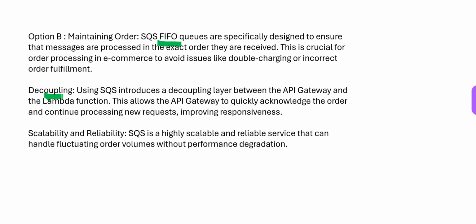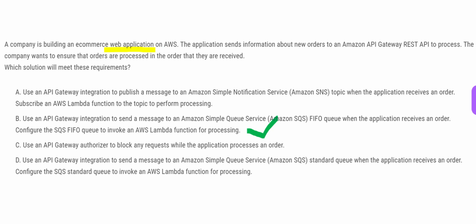Decoupling means the producer is sending data and the consumer can consume at the same time, or if you decouple, the data will be in the queue. The consumer can consume when they want. That is decoupling. And this solution is highly scalable and reliable. So A, C, and D are wrong in this context.